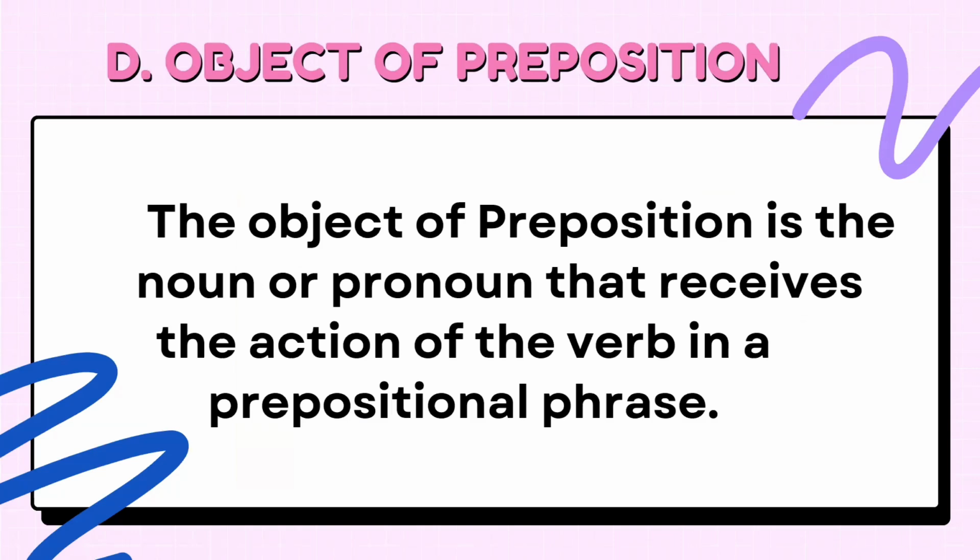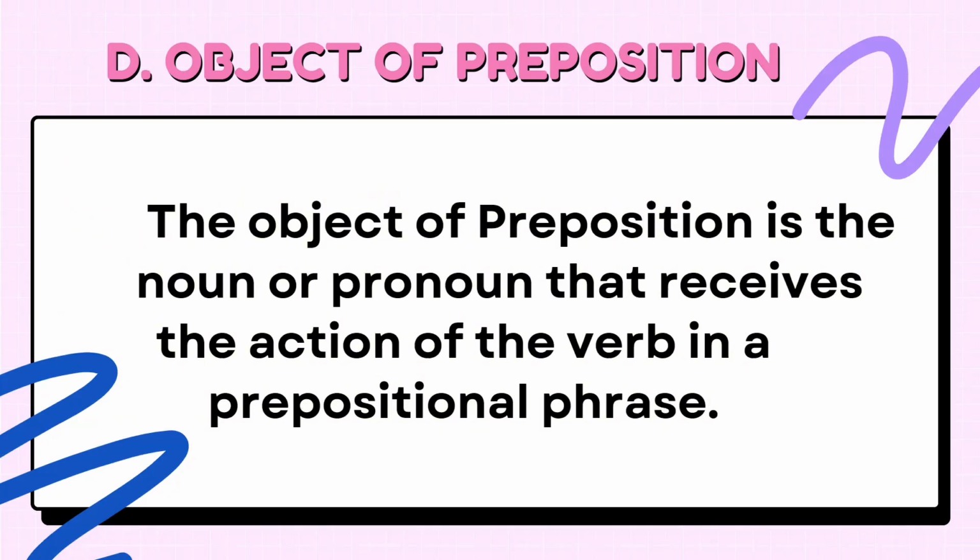So the next function of non-finite clause, the fourth function, is object of preposition. This function is for ing participles only. We all know that prepositions are words that show the relationship between nouns or pronouns and other words in a sentence.